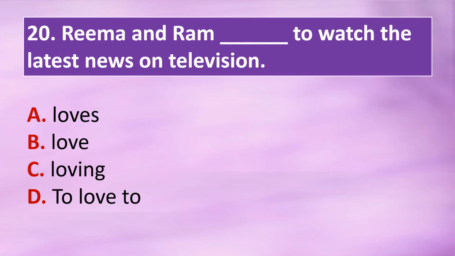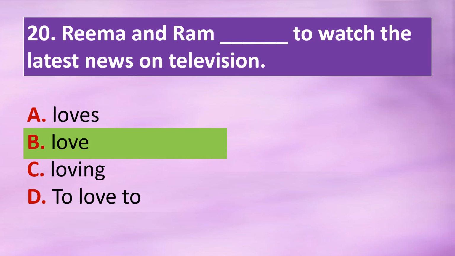Option A, loves. Option B, love. Option C, loving. Option D, to love to. The correct answer is option B, love. Rima and Ram love to watch the latest news on television.